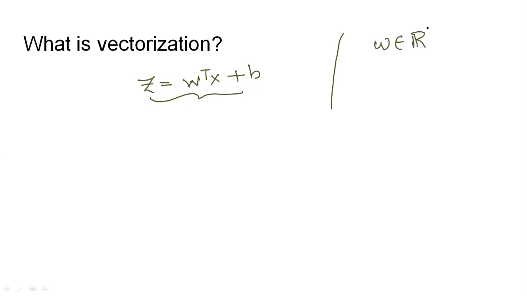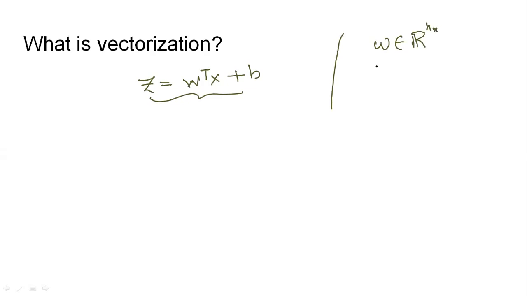For understanding vectorization, we have an output equation Z equals W transpose X plus B. What are W, X and B? W belongs to the real numbers and it is an nx dimension vector.